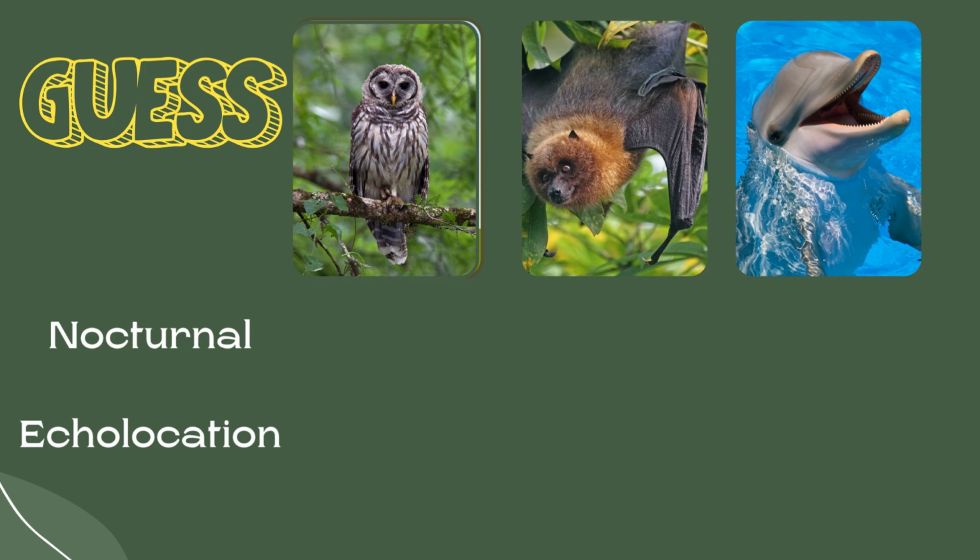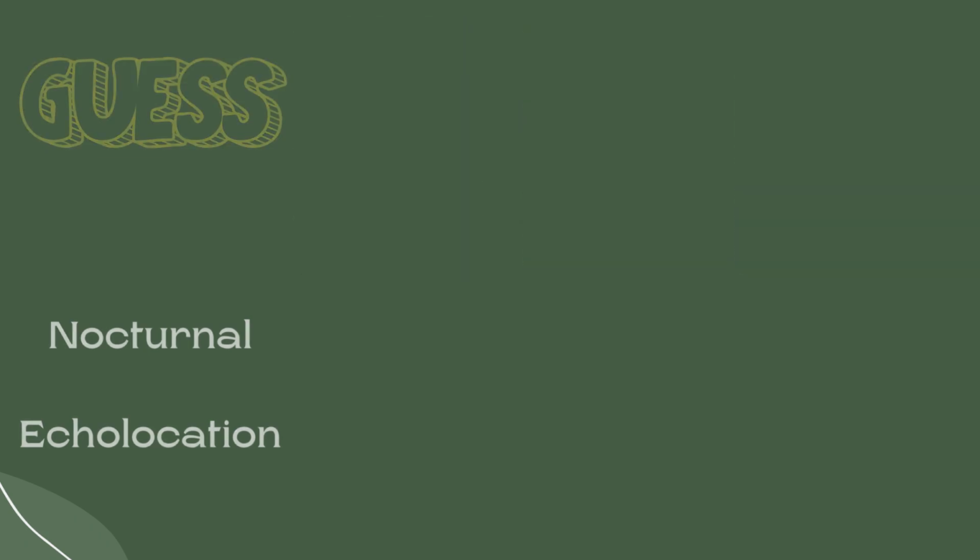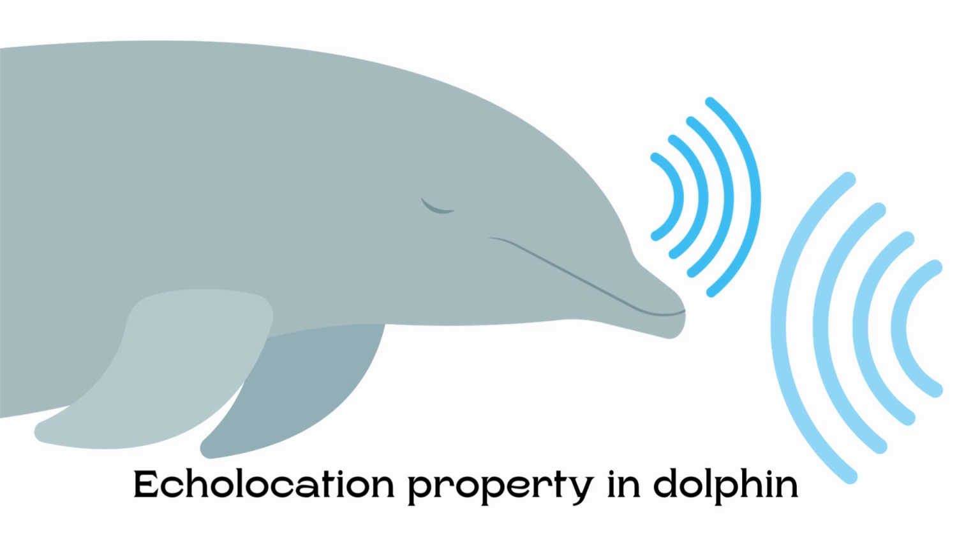echolocation property? We studied that the dolphin has the echolocation property. Dolphins send sound waves that bounce back in the form of an echo to the dolphin when these sound waves hit an object, and the dolphin can locate this object.